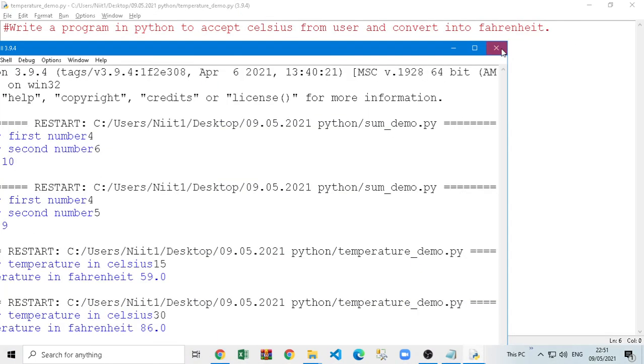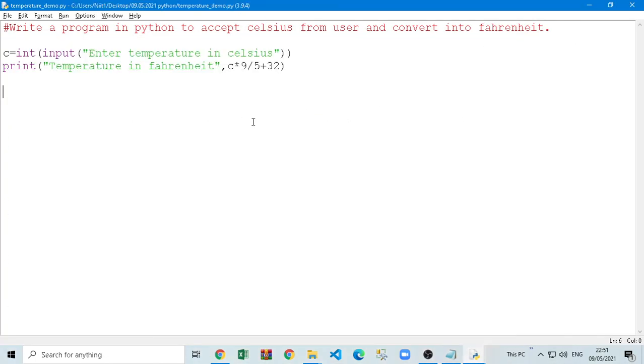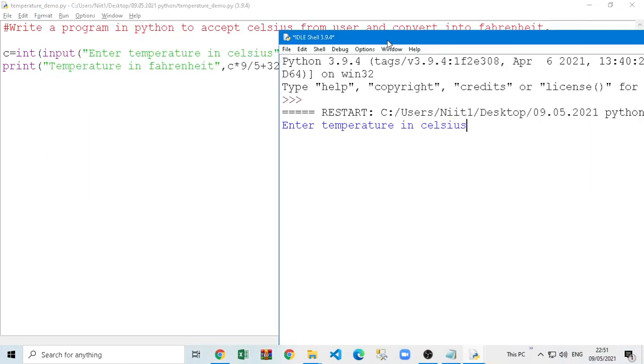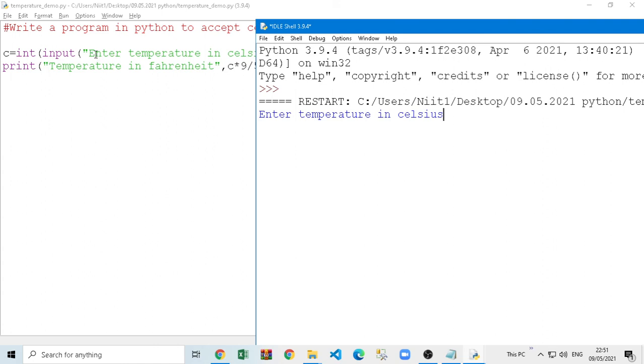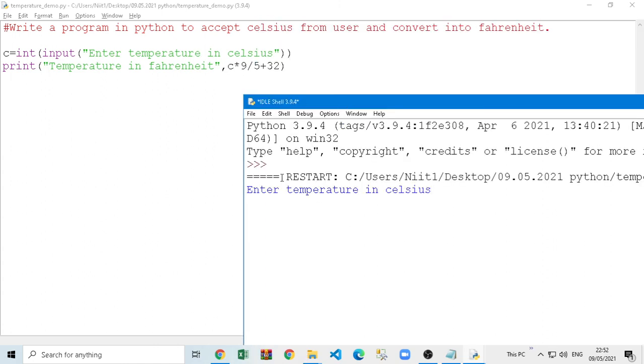So let's check how it is working. All the demos we tried so far are the same, because in every demo we are taking a number, doing some calculation and giving the answer back. You should only know the formula, which you can also check on the browser, Google. If I see the code and output side by side, you can see enter temperature in Celsius and it's waiting for my input.